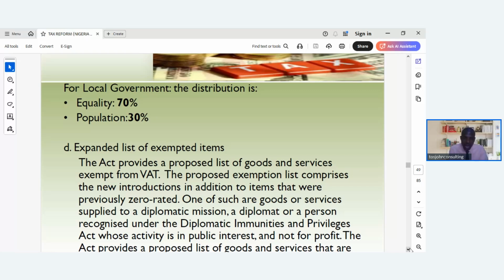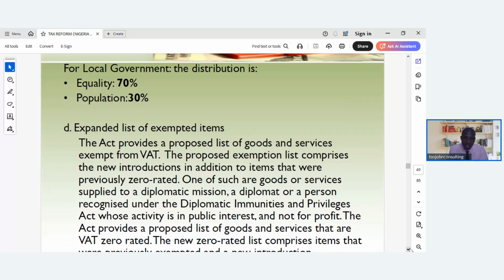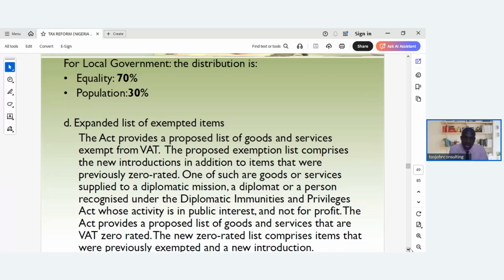The Act also provides a proposed list of goods and services that are VAT zero rated. The new zero rated list comprises items that were previously exempted and a new introduction. So the difference between zero rated and exempted is that for zero rated, you can claim VAT inputs, but for exempted, there's no claiming of VAT inputs. So that's the difference.